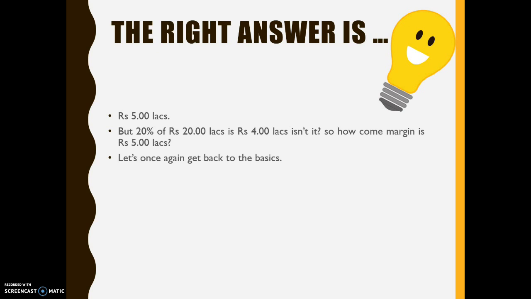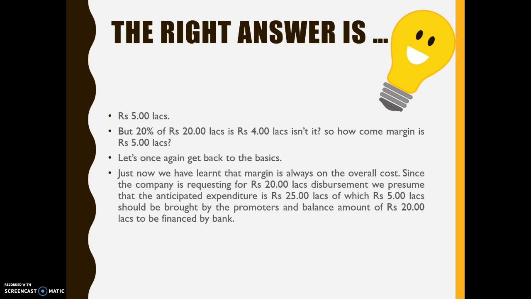Let us once again get back to the basics. Just now we have learned that margin is always on the overall cost. Since the company is requesting for 20 lakhs disbursement, we presume that the anticipated expenditure will be 25 lakhs, of which 5 lakhs should be brought by the promoters and the balance amount of 20 lakhs should be financed by bank. I hope this is clear. Always remember that disbursement is never equal to expenditure. Disbursement is always a percentage of the expenditure, and in this case the percentage is 80% only.